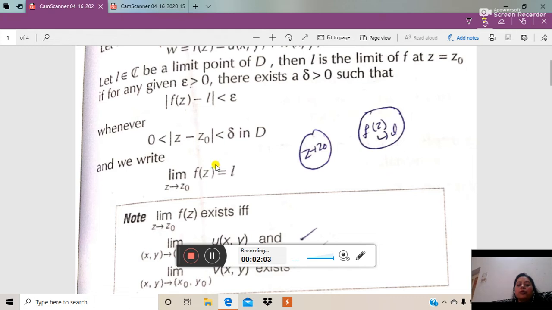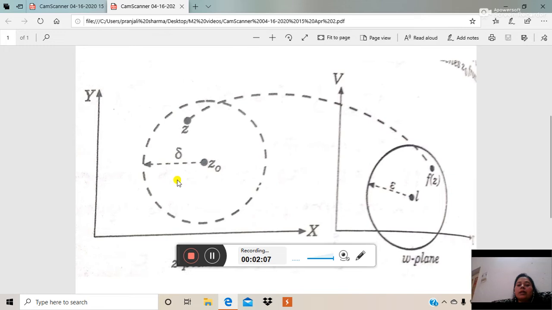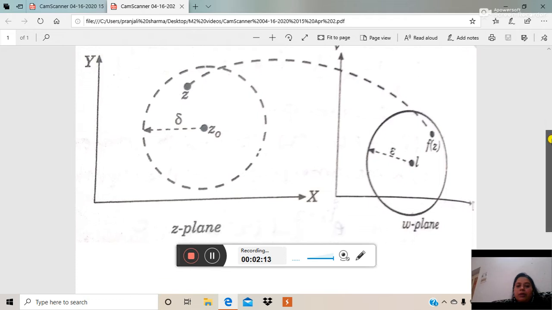So I am showing you this by a diagram. As you can see in the diagram, let this be the z plane and this be the w plane. So whenever z is approaching z0, the mod of the difference between z and z0 is less than delta.